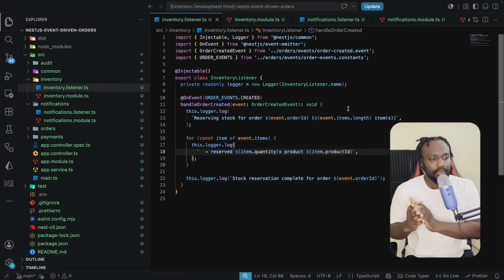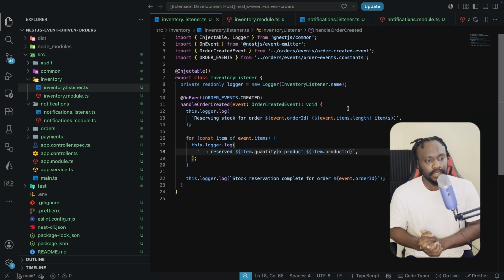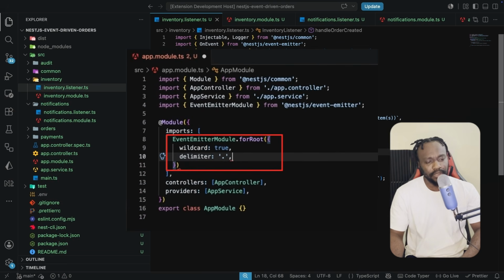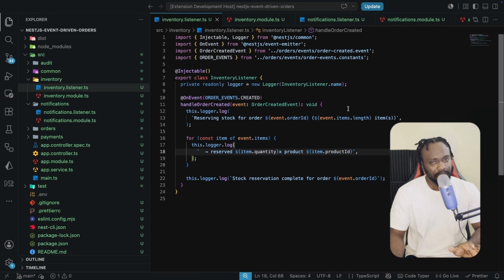We currently have the inventory and the notifications listener that are both subscribed to one event, which is the order created event. Now, audit is going to subscribe to the order wildcard event, the entire namespace. And this is exactly why we turned on wildcard true and also this dot delimiter in the previous step. Without this exact configuration, the decorator we are going to make use of is going to fail and it's not going to match anything.